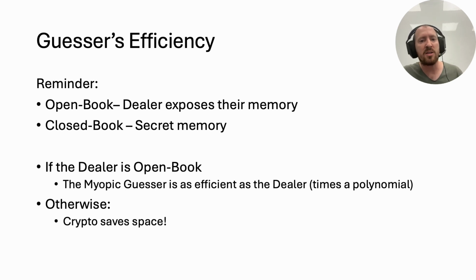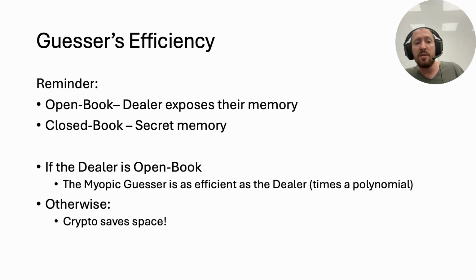If we ask the guesser to run in polynomial time, then we see that there is a separation between an open book dealer and a closed book one. If the dealer is open book, then the myopic guesser can be as efficient as the dealer times a polynomial. Since the guesser can observe the dealer's memory but not the randomness, then they can simply simulate the dealer on multiple random tapes and estimate the most probable outcome with high probability and with a tolerable error.